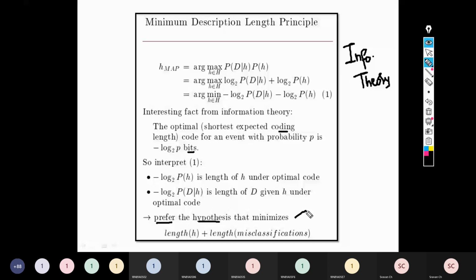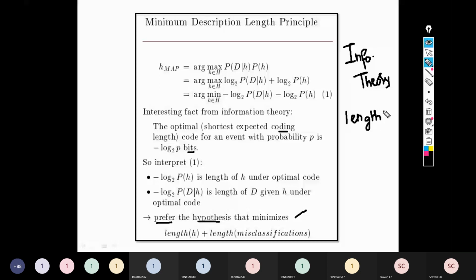So what the minimum description length principle says is, when we try to represent the hypothesis length, how do I get the length of the hypothesis? So this is the main part, sir. Try to understand this one. Length of the hypothesis, right?